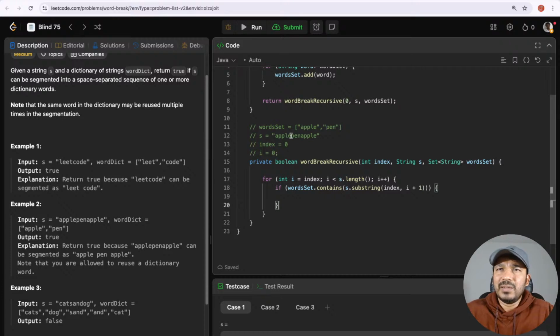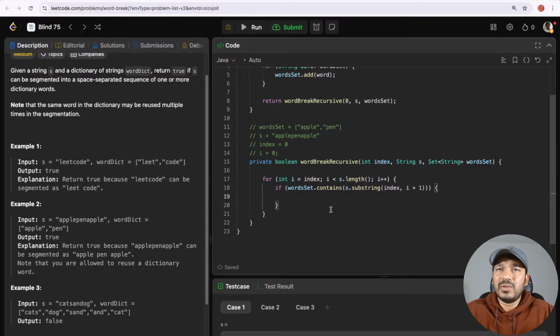i is equal to 4. So when we come to the 4th index, I'm checking from 0 to 5. Index value will be 0, i value will be 4. 4 plus 1, 5. So s.substring(0, 5) would give us the word apple. So now I am checking, does the wordSet contain the word apple? Yes, it does contain that.